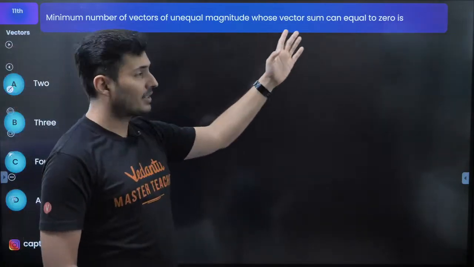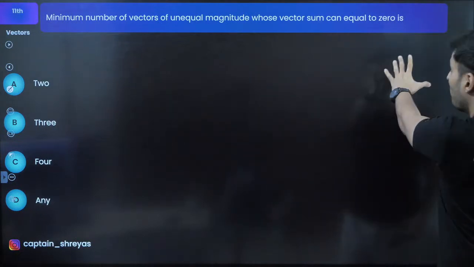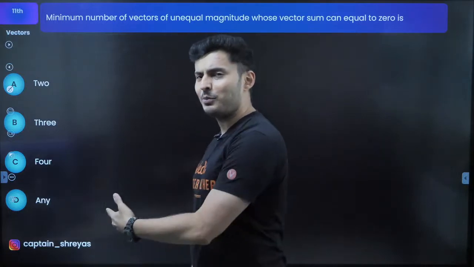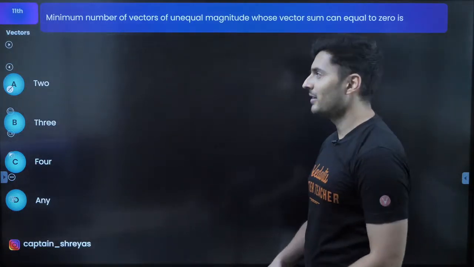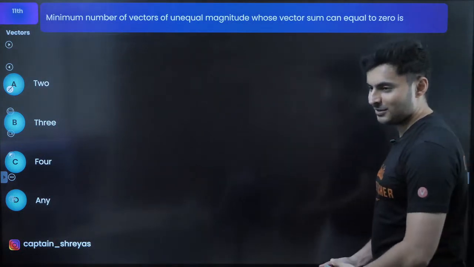Minimum number of vectors which are not equal in magnitude to add up to 0 is how much? How many vectors do you think you need? Come on, put up the answer in the chat box, all my lovely warriors. Do you need 2? Do you need 3? Do you need 4? Do you need any number of vectors?